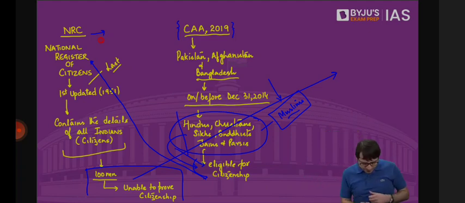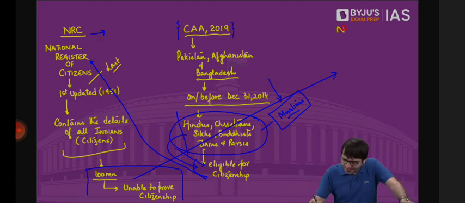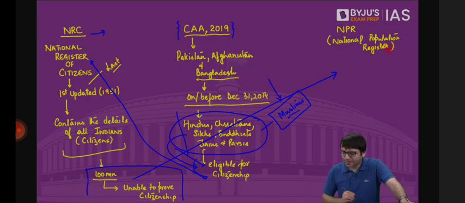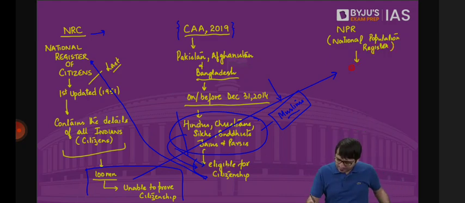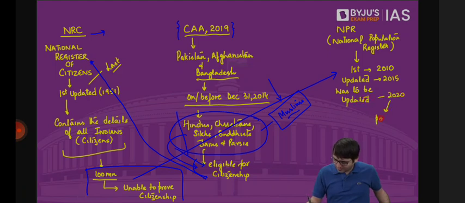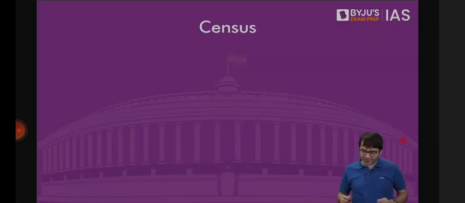But while all this was happening, the government came up with something else known as NPR, the National Population Register. What is the National Population Register? First done in 2010, then updated in 2015, it was to be updated in 2020, but was postponed because of the pandemic. And what is this National Population Register?